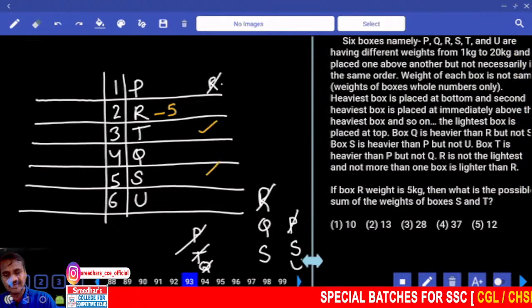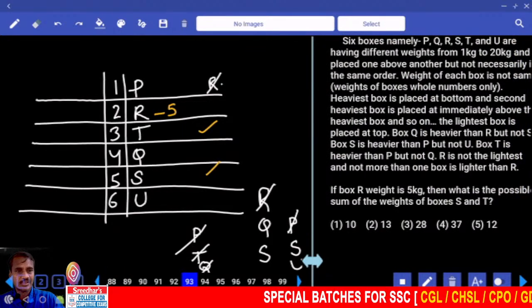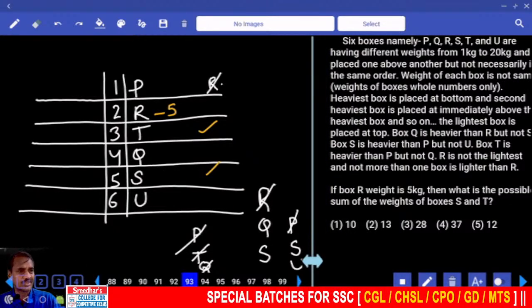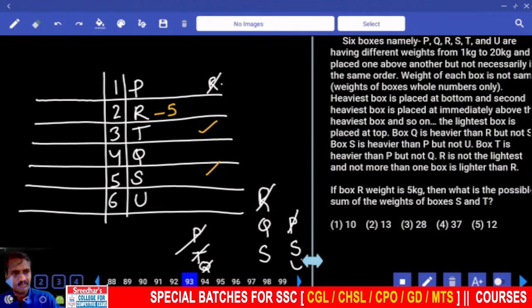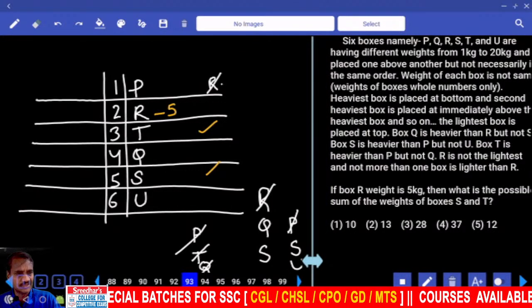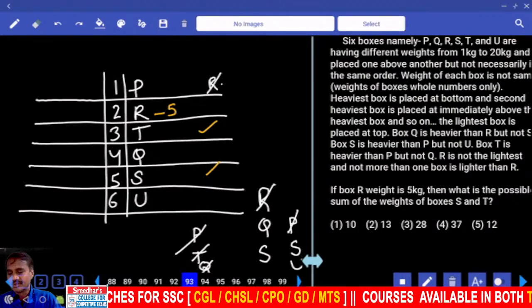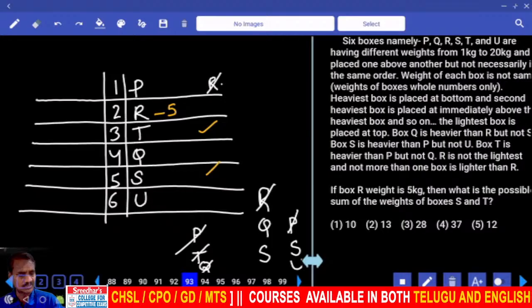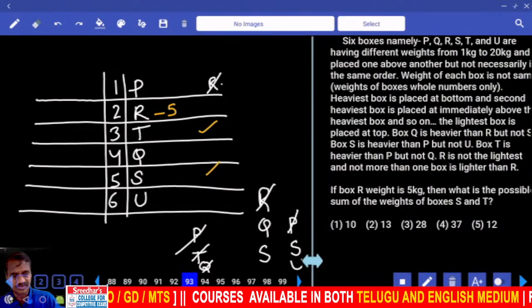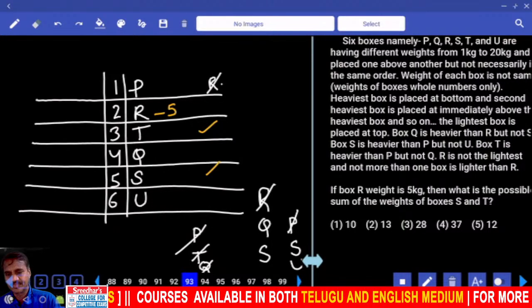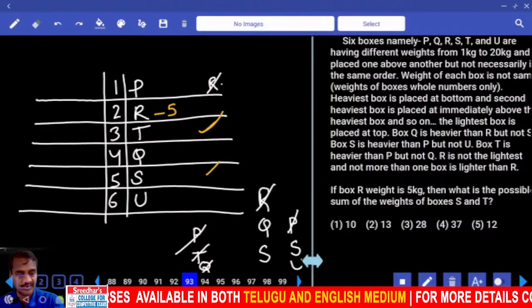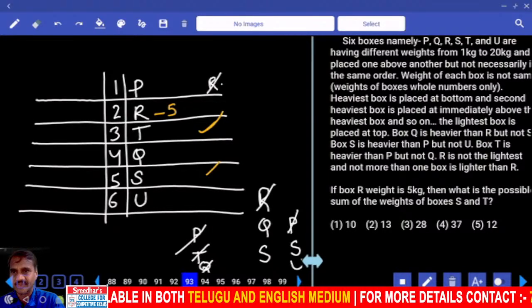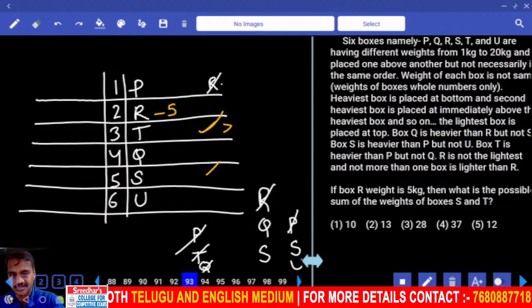S and T have different possible weights from 1 kg to 20 kgs. Place one above the other. Heaviest is at the bottom. Then next one, tell me what is your answer in this case? Then in this one possible it is 5. Then it cannot be 5. T cannot be 5 and T can be greater than 5.